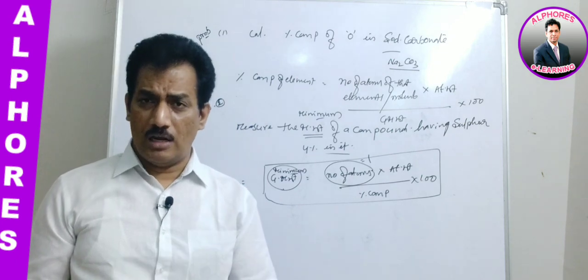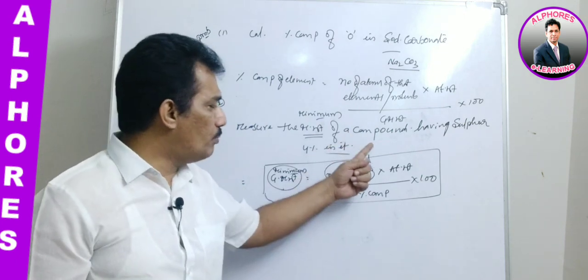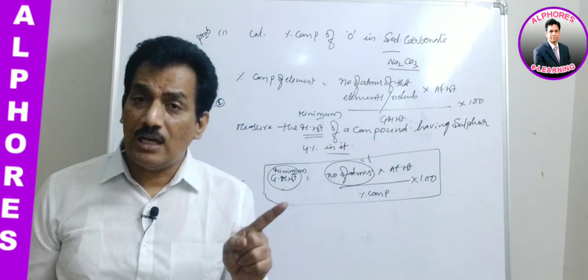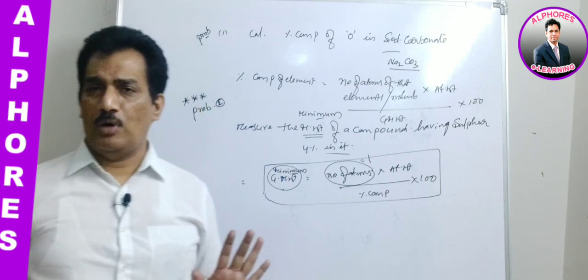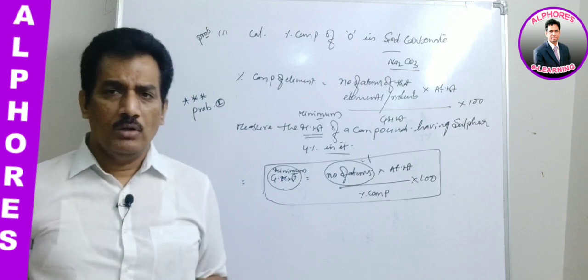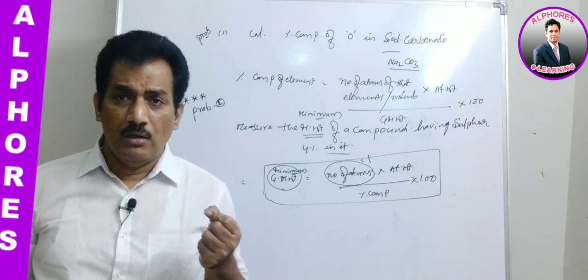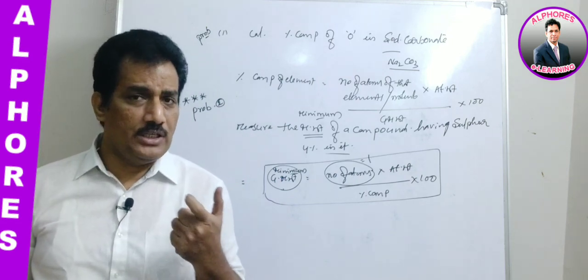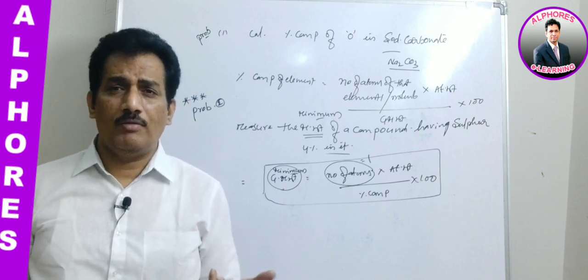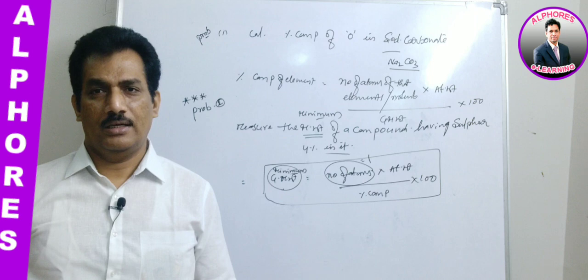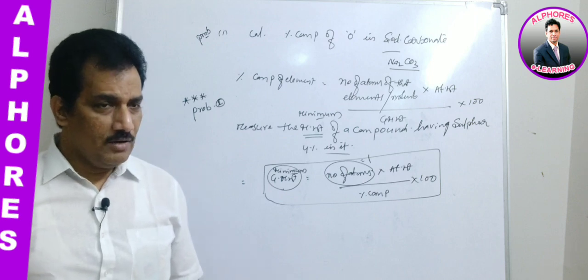A minimum molecular weight of this compound possesses only one sulfur atom. If it is more than one sulfur atom, it is not the minimum molecular weight, because as we know, an atom is not divisible. So a minimum of one atom should be present in that compound. When one atom is present, the molecular weight is the minimum molecular weight. Clear? Are you clear with this one?